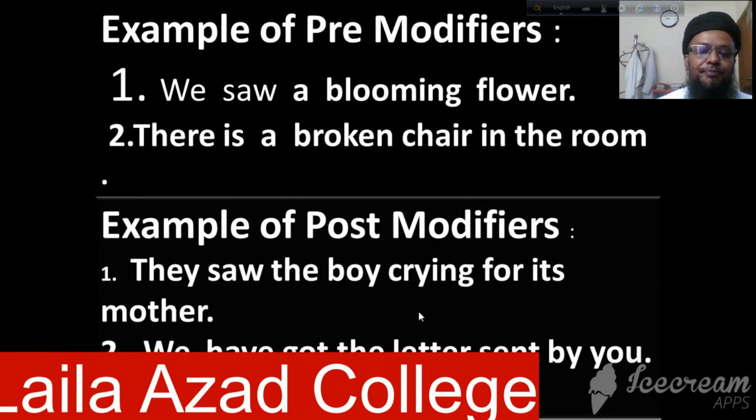That is why crying for its mother is called a post-modifier in this sentence. Number 2: we have got the letter sent by you. In this sentence, we notice a noun, the letter, and sent by you. That means sent is the past participle form, and it has been used after the noun the letter. So sent has been used in this sentence as a noun post-modifier.